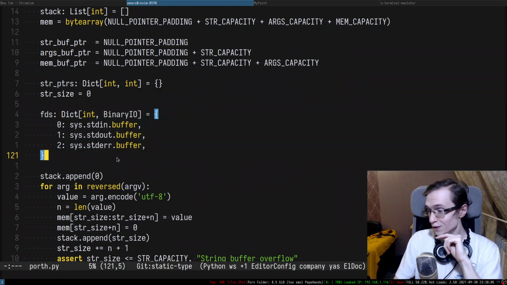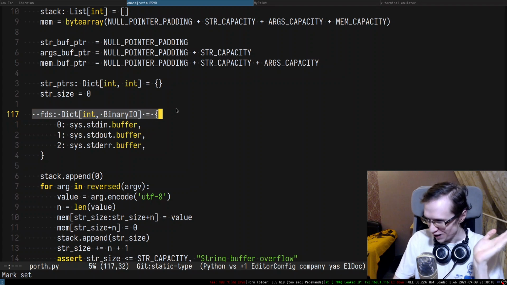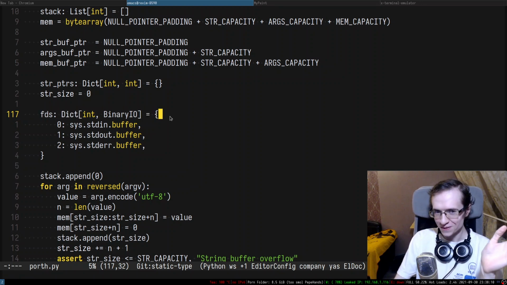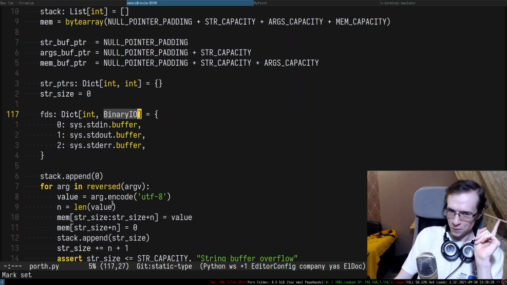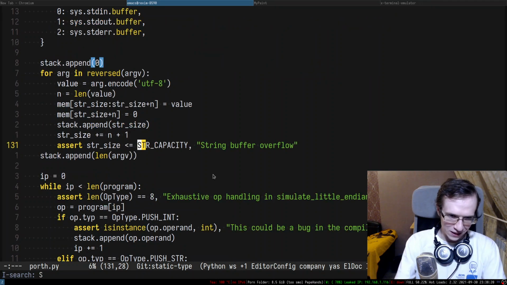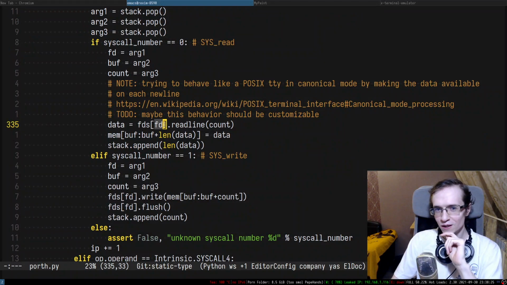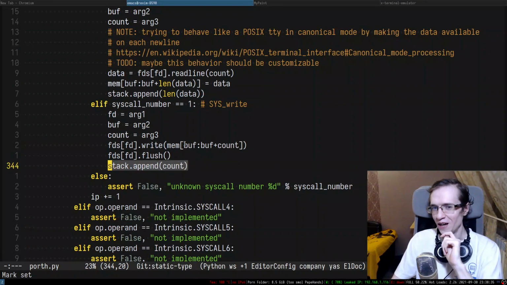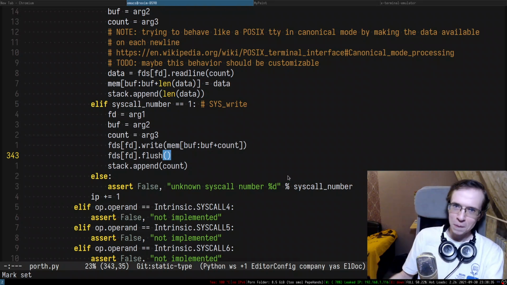So this is the opened file descriptors. By the way, we're kind of simulating Linux at this point. We have a table of file descriptors that map a number to a binary IO. And if you do syscall 3, you provide the FD via the arguments, we look up that FD and we read lines, or we write and flush, and we're literally simulating the Linux kernel in Python.